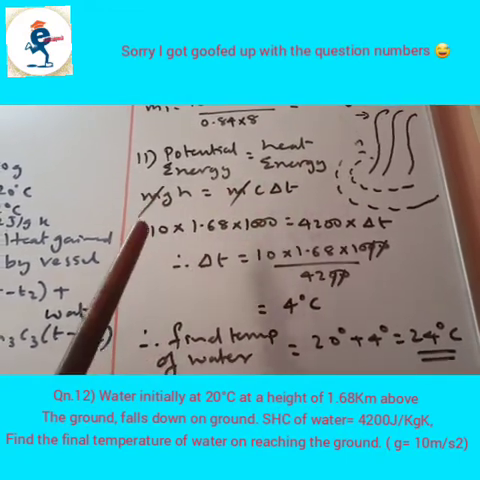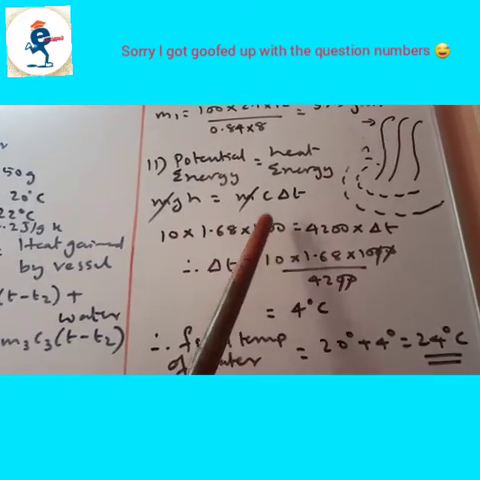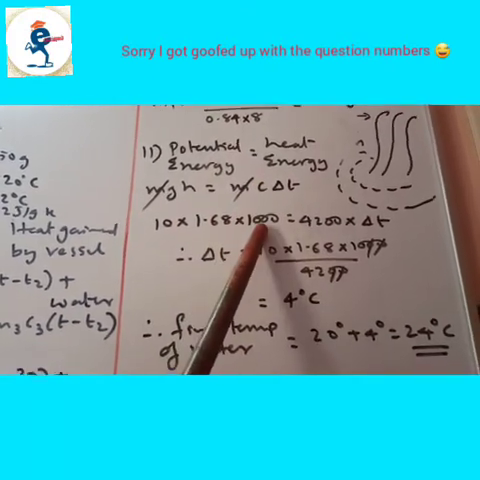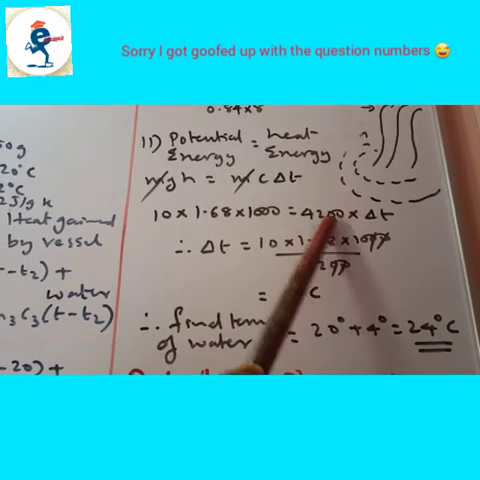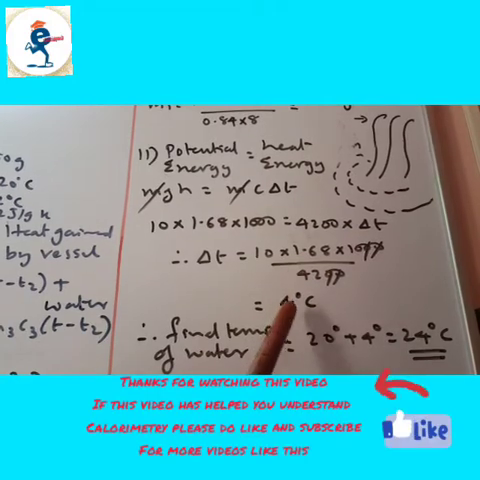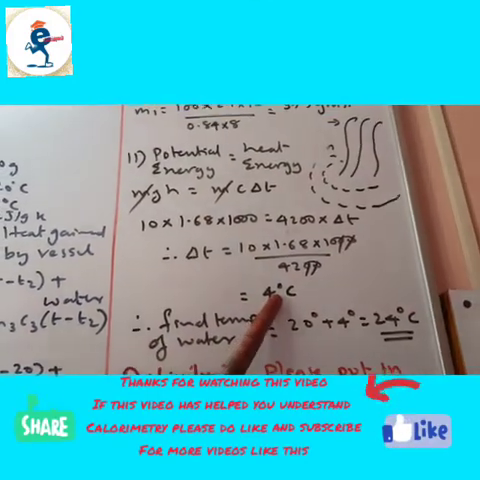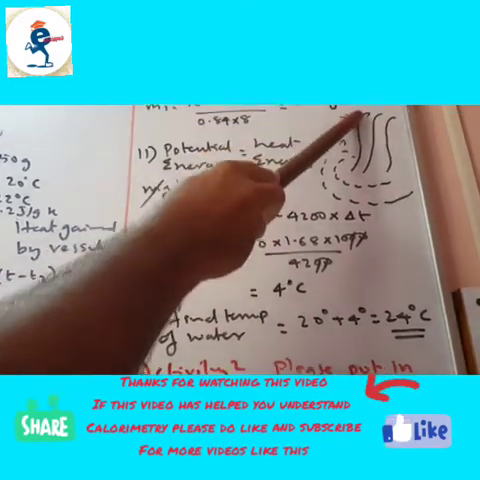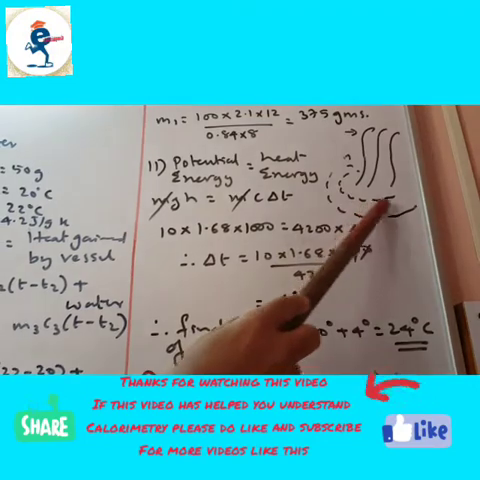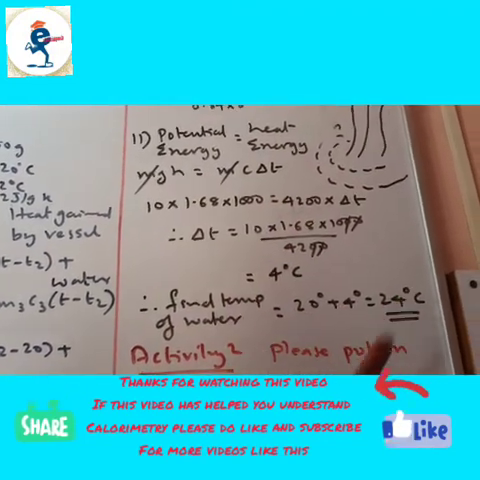Mass gets cancelled from both the sides. Gravity is 10. Height is 1.68 into 1000, because it is in kilometer, converting to meter. Specific heat is given as 4200, and delta T you have to find out. So rise in temperature is 4 degrees Celsius. They have not asked the rise in temperature, they asked the temperature of the water. So the temperature of the water on top was 20 degrees, below it rose by 4 degrees. So what will be the temperature of the water? 20 plus 4, that is 24 degrees Celsius.